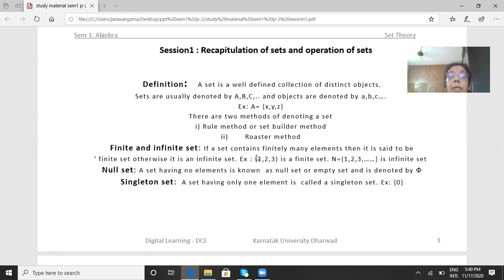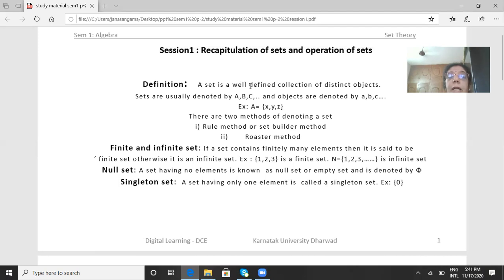I am going to explain BSc first semester paper 2, that is set theory and matrices. In this session, let us see some basic definitions of sets and operation of sets. So let us see the definition of a set.